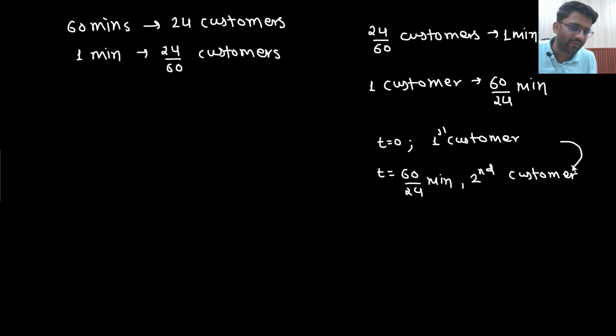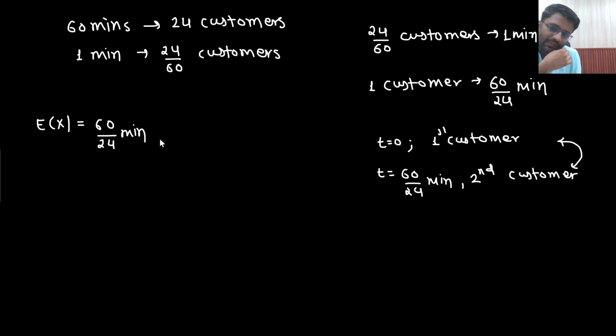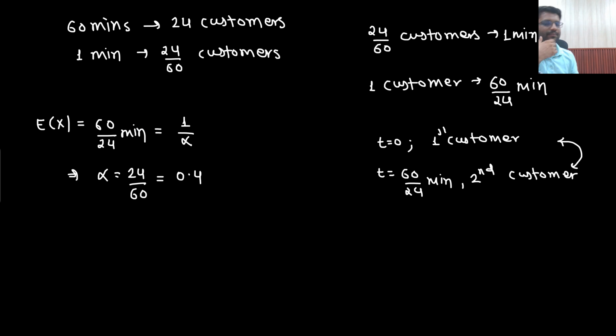Between two successive customers, the average time is 60 by 24 minutes. That means expectation of X has come out to be 60 by 24 minutes, which is equal to 1 by alpha. So from here, the value of alpha is 24 by 60, which is 0.4.